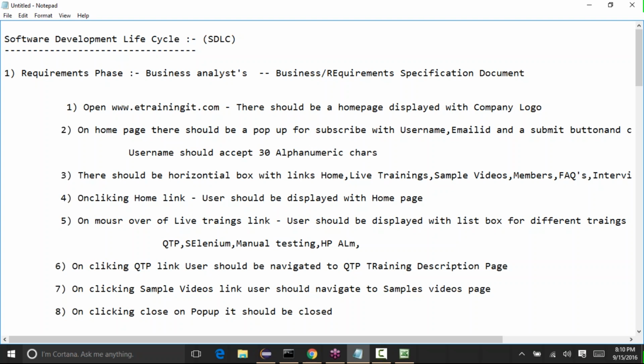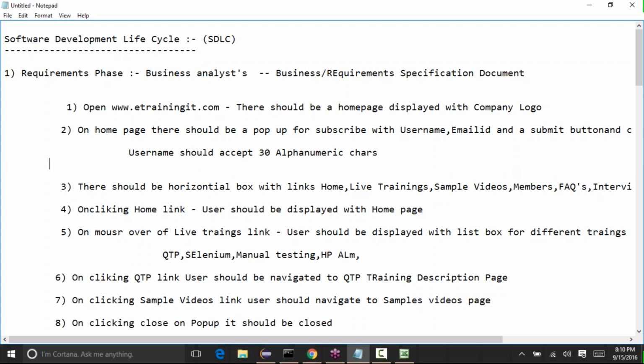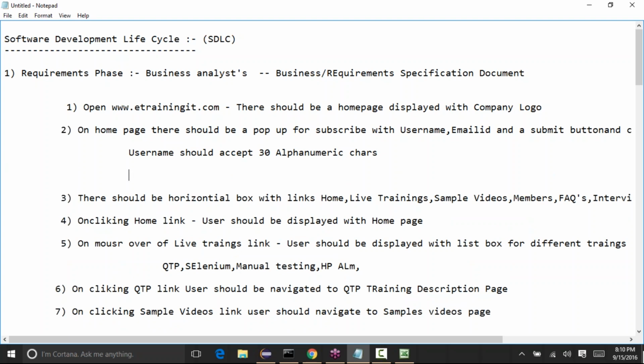Then let's say email ID should accept up to 50 characters and should have the @ symbol.